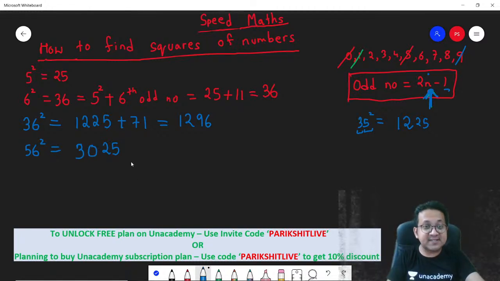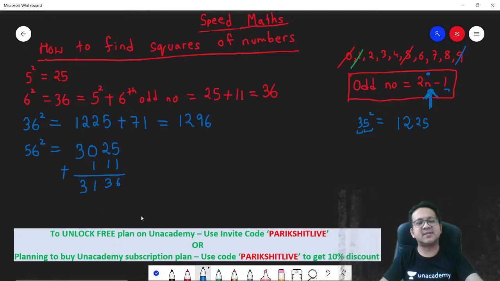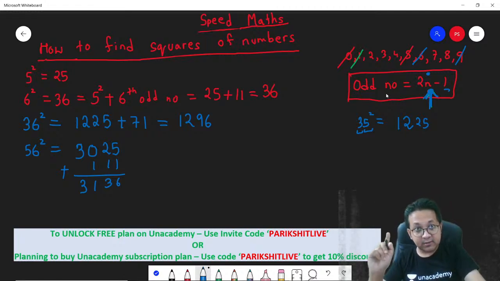The 56th odd number: put n as 56, 56 into 2 is 112, minus 1 is 111. So 3025 plus 111 is 3136, and that's your answer. I hope now you know how to find the squares of numbers ending with 6.